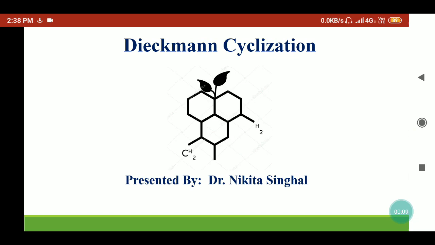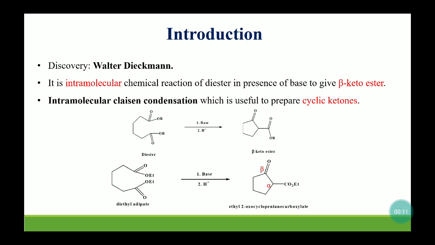This reaction was discovered by Walter Dieckmann. It is an intramolecular chemical reaction in which the reactant is a dibasic ester, that is, the ester of a dicarboxylic acid. When it reacts in the presence of a base, it gives the beta keto ester. It is an intramolecular Claisen condensation reaction.